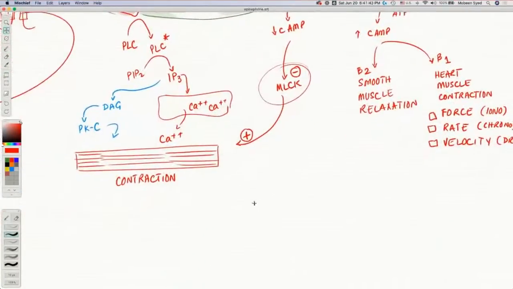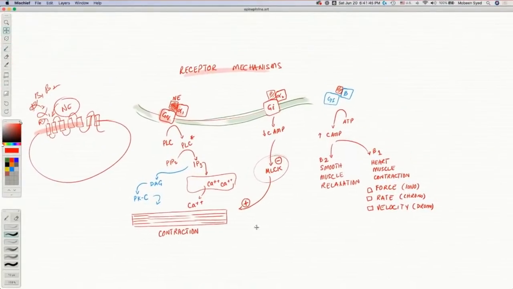The blood vessels would constrict, heart rate, heart force of contraction, heart's conductivity would improve and increase. The beta 2 effect on the lungs would cause the bronchi to open up. So all of these are very valuable outcomes that we can get with norepinephrine.